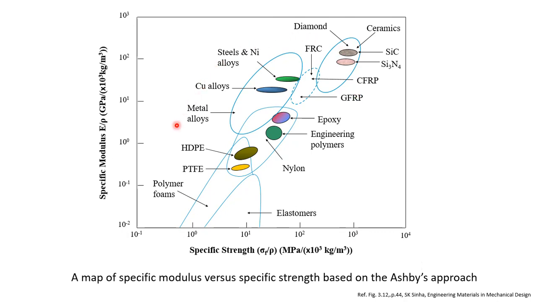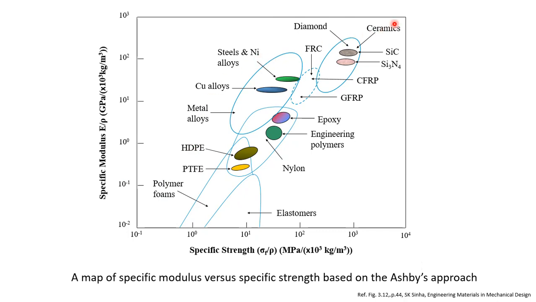Here you can see all materials are represented: groups of materials like ceramics, steel and other metallic materials, polymers, composites, and elastomers and polymer foams. Now if we want the best material for the best application, we need very high specific strength. That means the material should have very high strength for its weight, and specific modulus should be high as well.